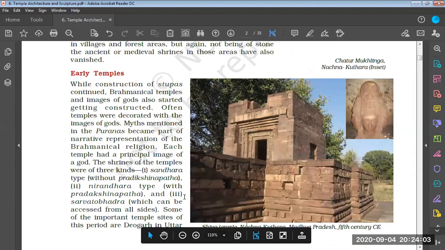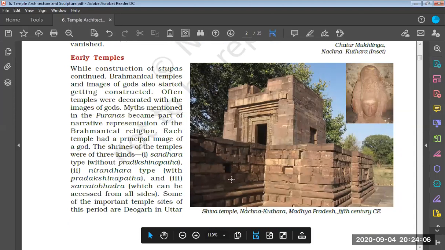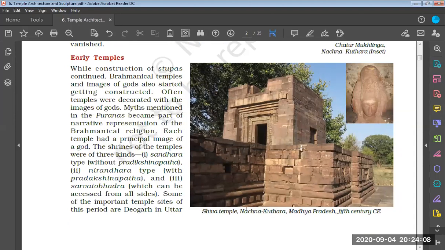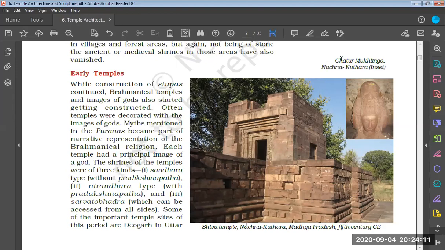Now let us see this particular image on the right side of the screen. This image is of the Chaturmukhlinga at Nachna Kuthara. What do we mean by this? Chaturmukh means having four faces. Here we can see three faces: one face in the front, another on the right side, and another on the left side. There may be a face on the top or below it.